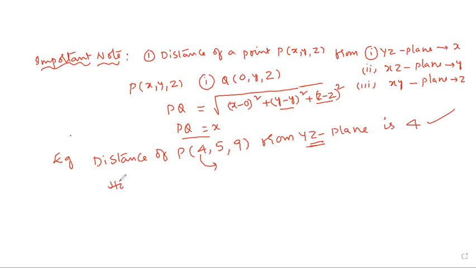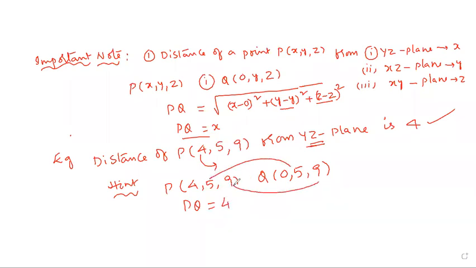I will do the problem, sir. Then we get P point as 4, 5, 9. Next, the YZ plane means we take the Y point and Z point. The X point is 0, the Y point is the same 5, and the Z point is the same 9. So this is the point's image on the YZ plane. Therefore the PQ distance is only 4. Okay?